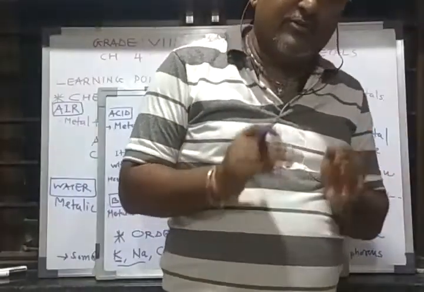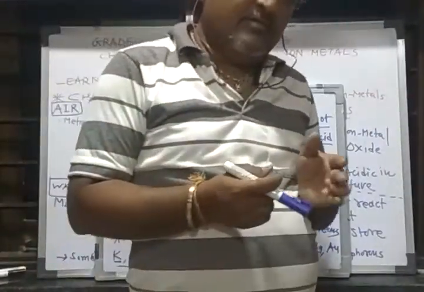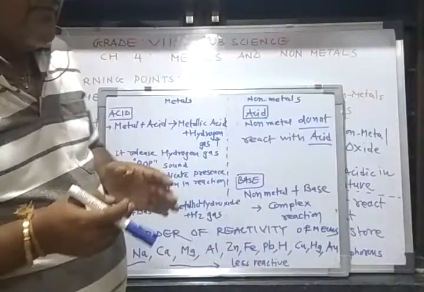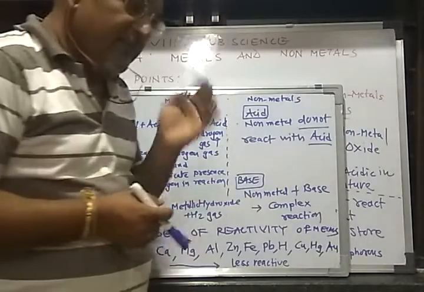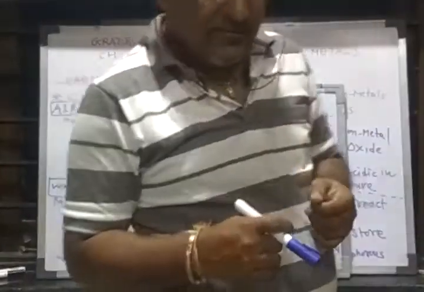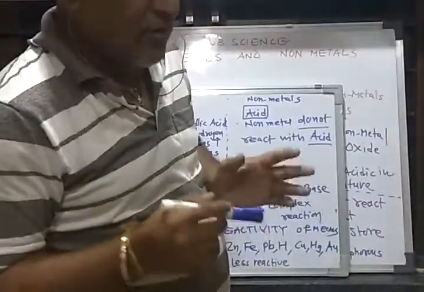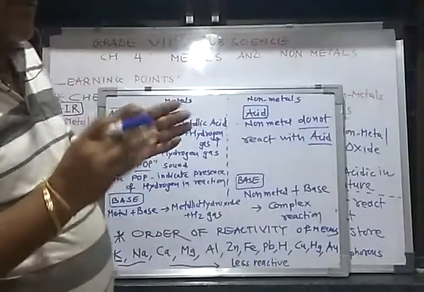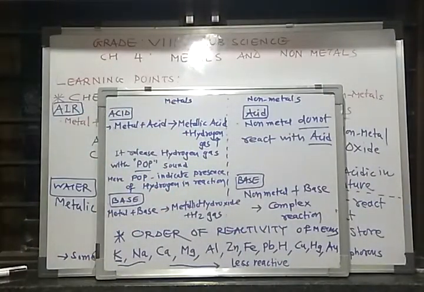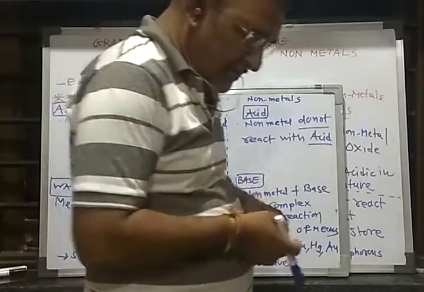Metals used to prepare thin sheets are aluminium and copper. Another is ductility, which means it can be drawn into wires, for example gold, which is used in jewelry. Then there is the sonorous property, which means it creates sound.